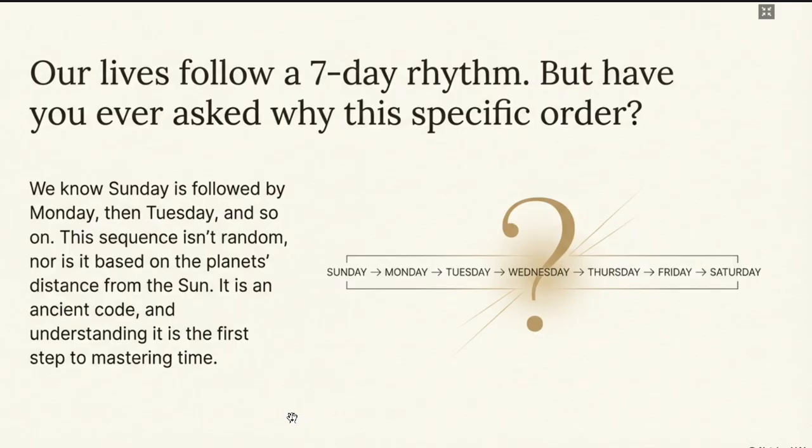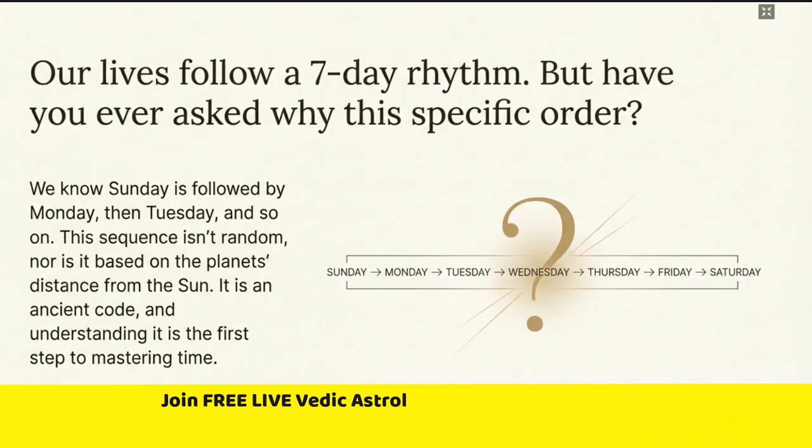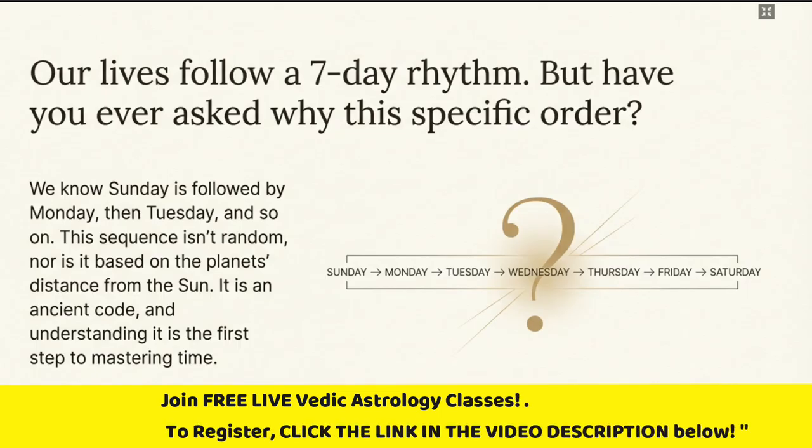Why is there always a Monday after Sunday? Why can't we say a Tuesday after Sunday, or why can't we say a Wednesday? Is there any logic, or did someone just set a sequence because there had to be some sequence, so they kept this sequence, or is there a logic behind this?